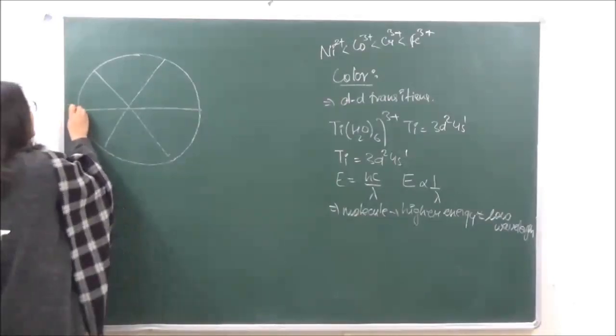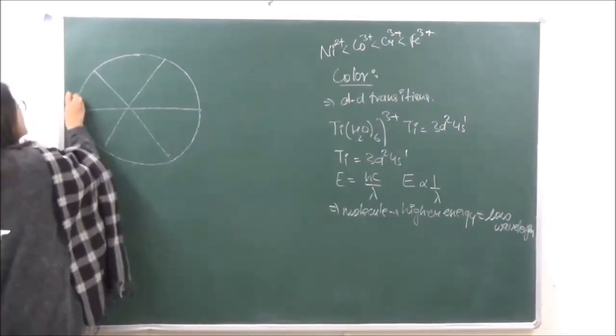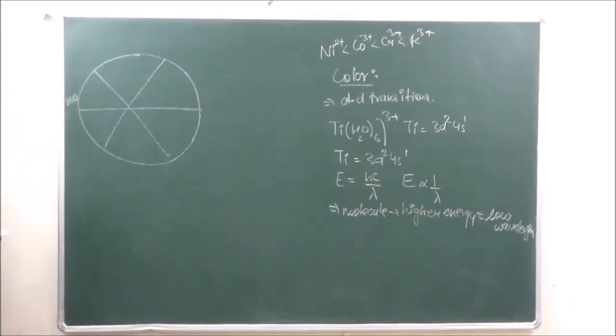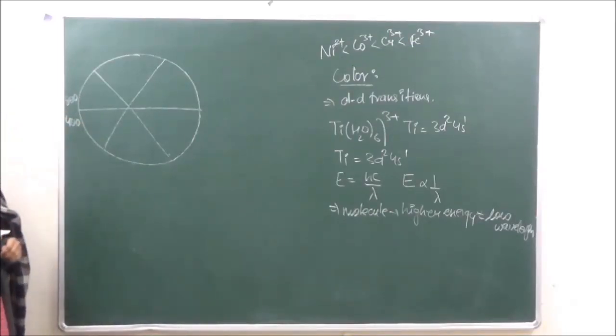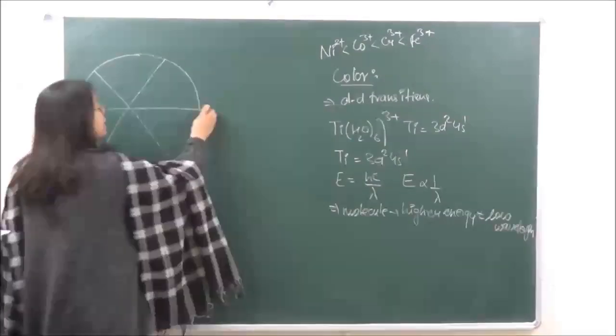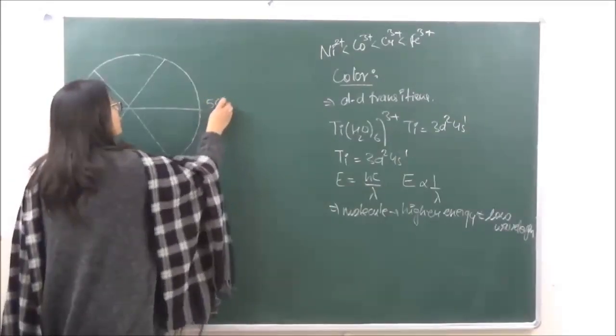Now let's see that above this is 800 nanometers, and below this is 400 nanometers. And you also know that the visible radiation is in between 400 to 750 nanometers. ठीक है? And this over here is going to be 560.